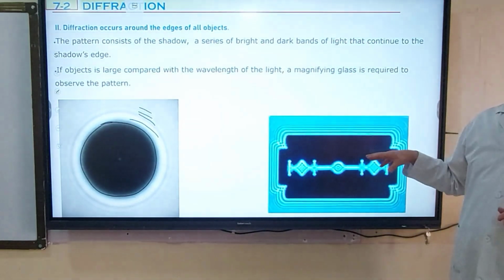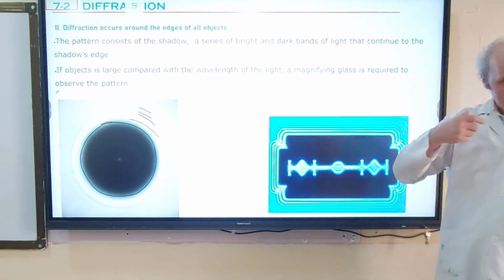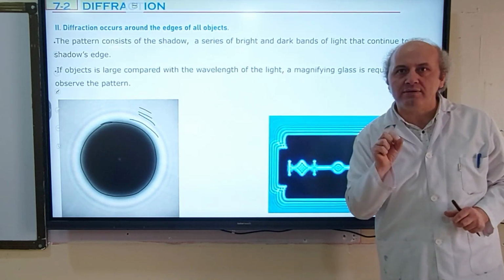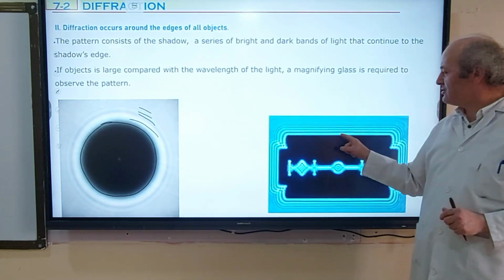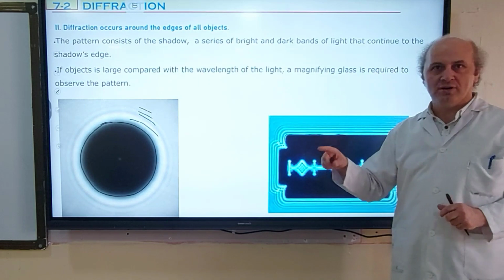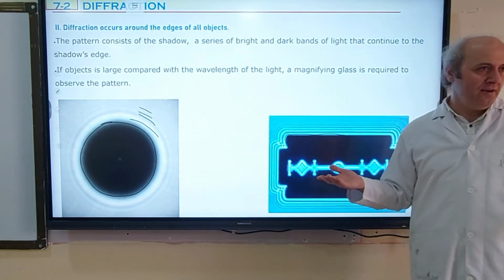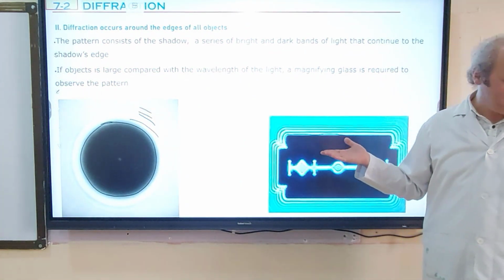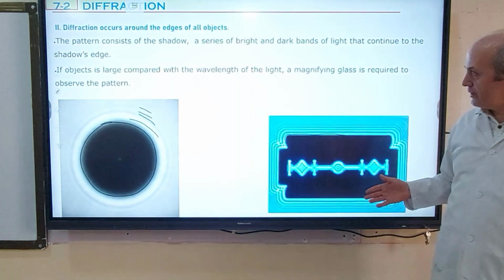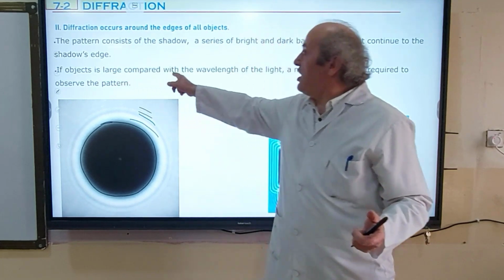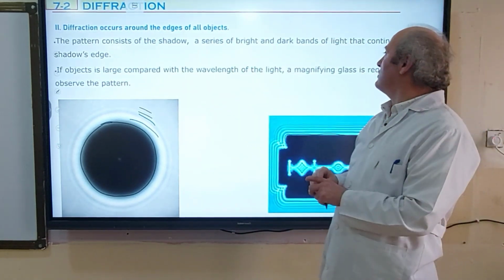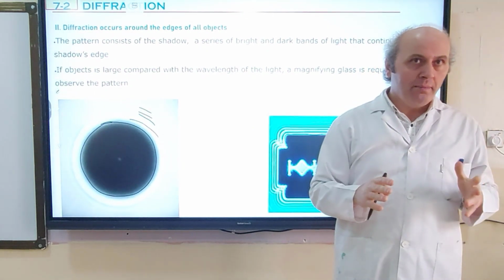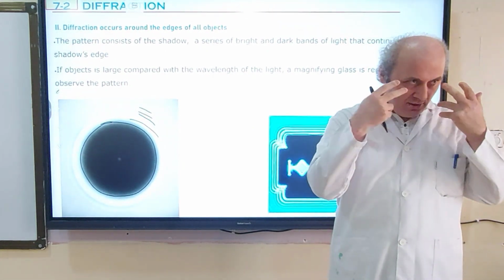Also, this is a razor blade, a sharp edge. You know a razor blade? Look at that. When the razor blade is illuminated by blue light, you see that normally this is where the razor blade's shadow ends. But after that, you still see bright and dark lines. This is also because of diffraction. If the object is large compared with the wavelength of the light, this diffraction happens, but it is not visible to your eyes.